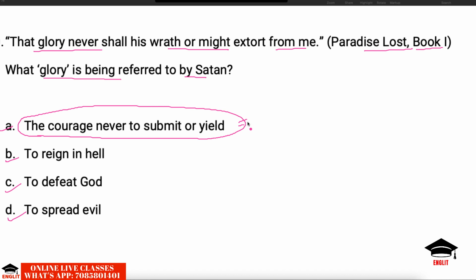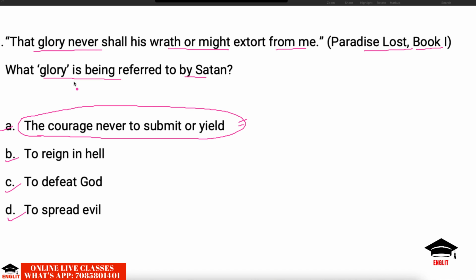Now Satan is talking about his courage, his invincible courage, indomitable will. And that courage, even if God is so powerful, he is so angry, cannot be snatched from him. He makes it very clear that God can defeat him, but God cannot take this gift, the courage. If he has the courage, he will bounce back. He will fight back. Certainly he will do something in retaliation.